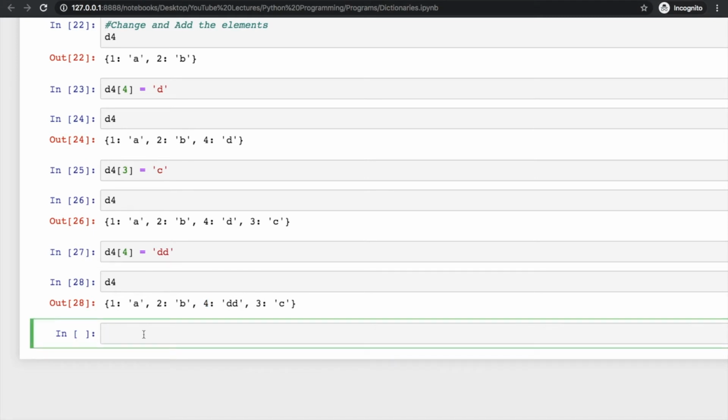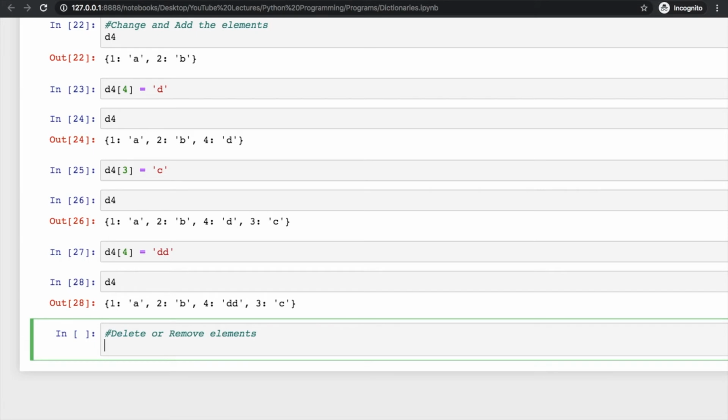Clear? Then after this, how can you delete or remove elements? So you can use pop method. So let us try to create a dictionary squares. So what is this dictionary? We have key as an element, and then value of that is square of that element. So suppose I am writing 1 here, so this will be 1 square 1, 2 square 4, 3 square 9, and so on. Clear? So we have created a dictionary.